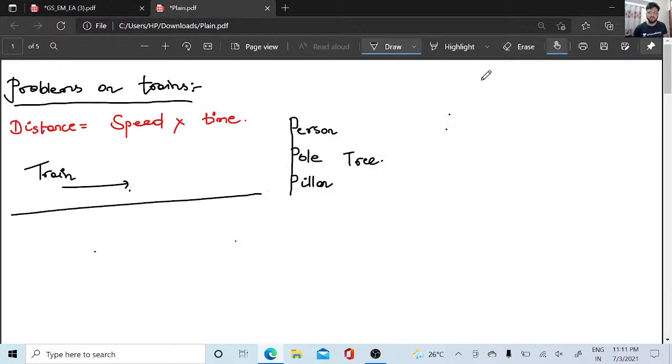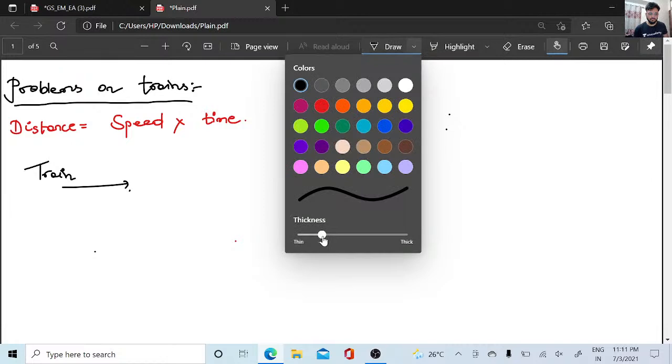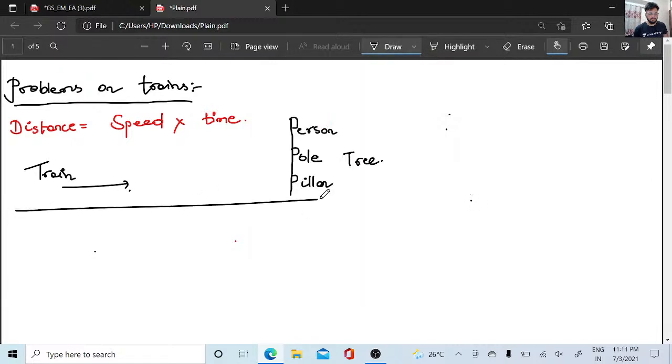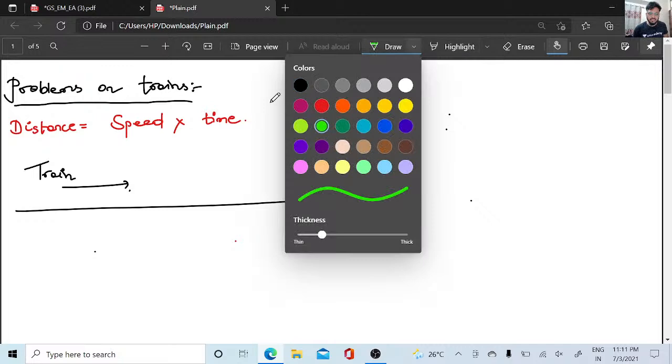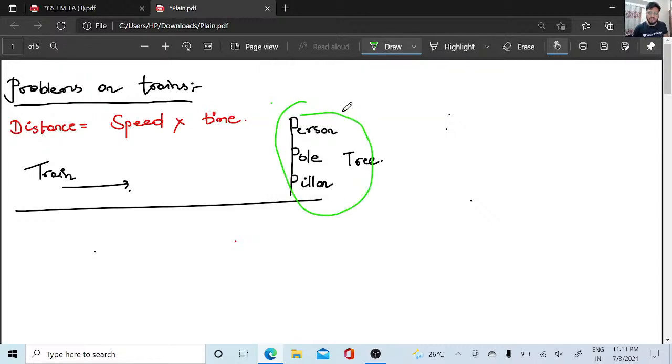This train crosses a person, pole, pillar, or tree. First of all, tell me, do these things have something called distance? No. These are static objects, so they won't bear any importance on the distance the train is crossing.